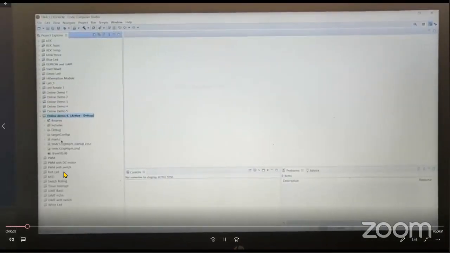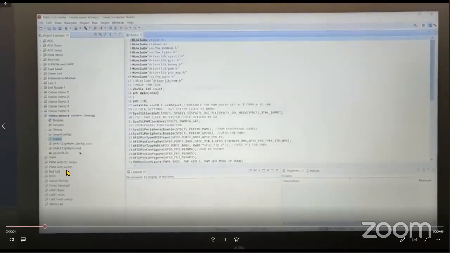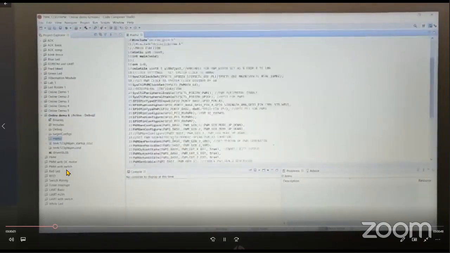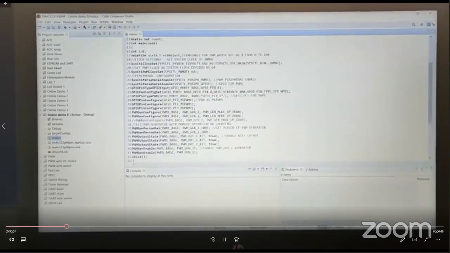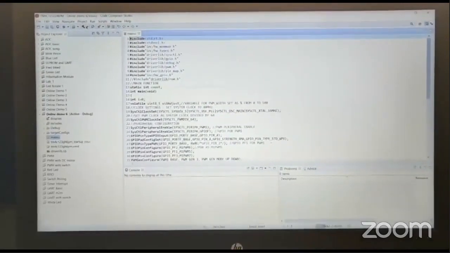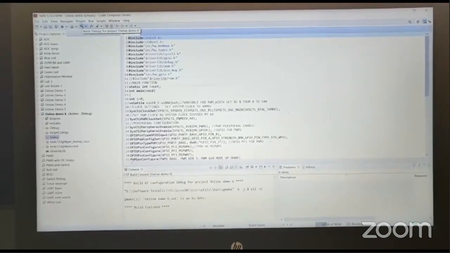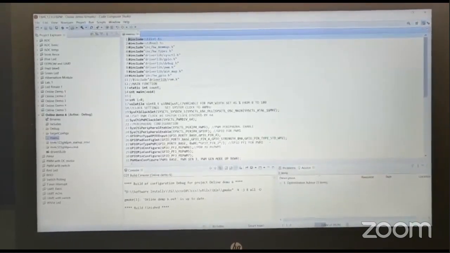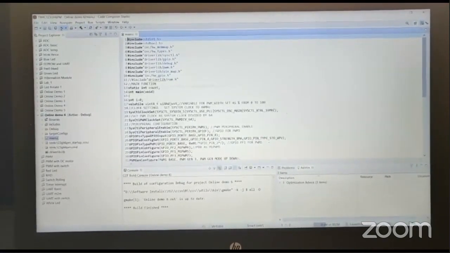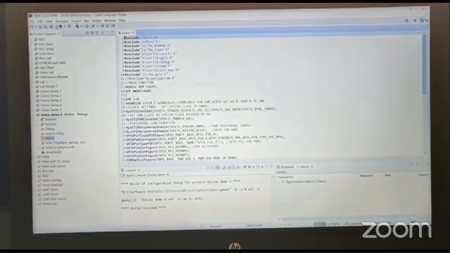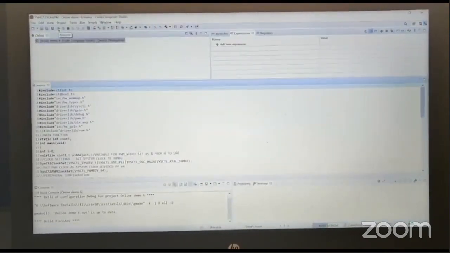So yeah, this is a small video. I've just uploaded a program called PWM on the microcontroller. This is the software interface I've used, called Code Composer Studio from Texas Instruments, and the microcontroller I'm using is the Tiva C series microcontroller from TI.